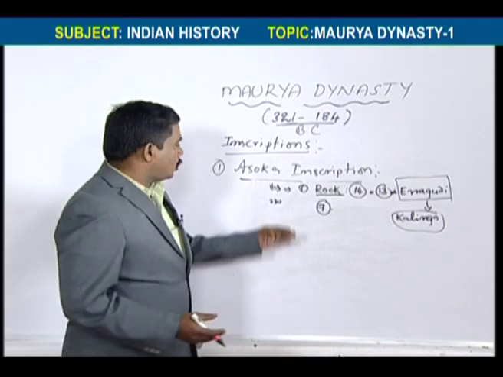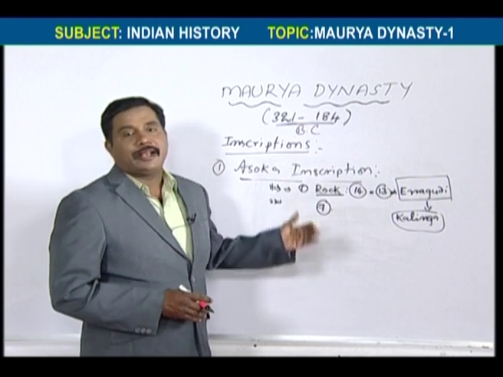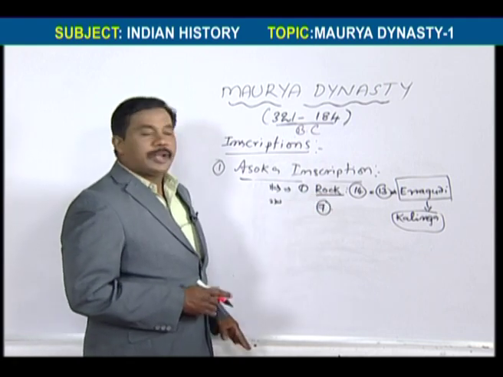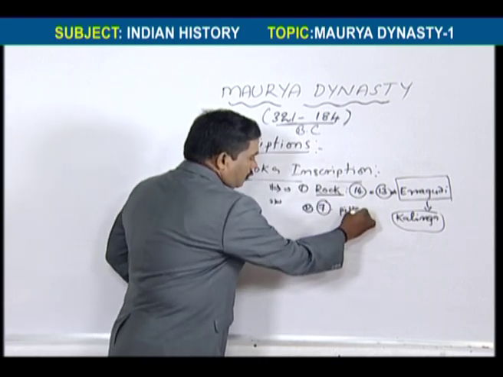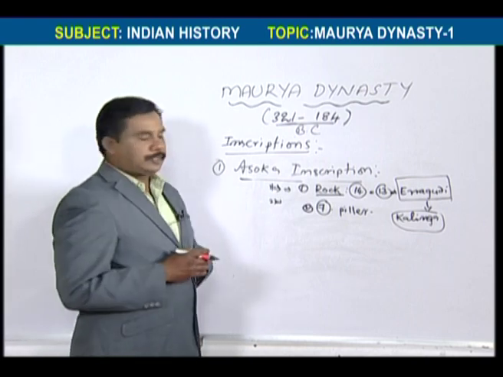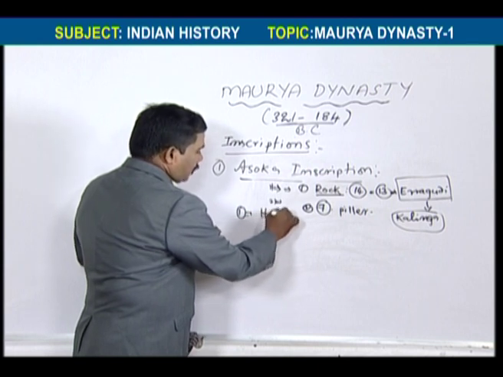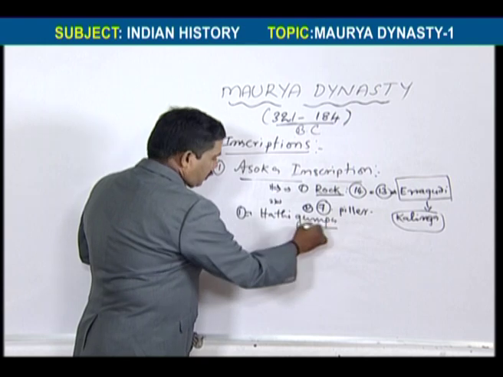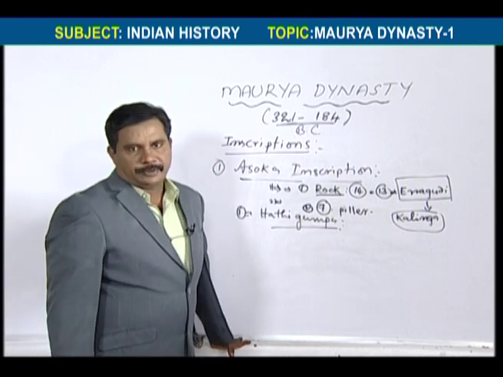That's why Ashoka was the first ruler in India to lay inscriptions and laid the maximum inscriptions, that is rock inscriptions and pillar inscriptions. This is called pillar inscriptions. After Ashoka we have some more inscriptions. This is a most important inscription. They will ask often about it.